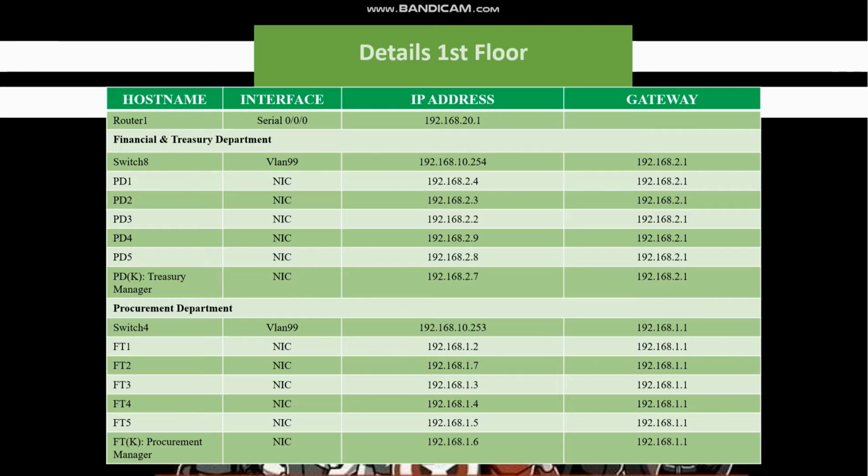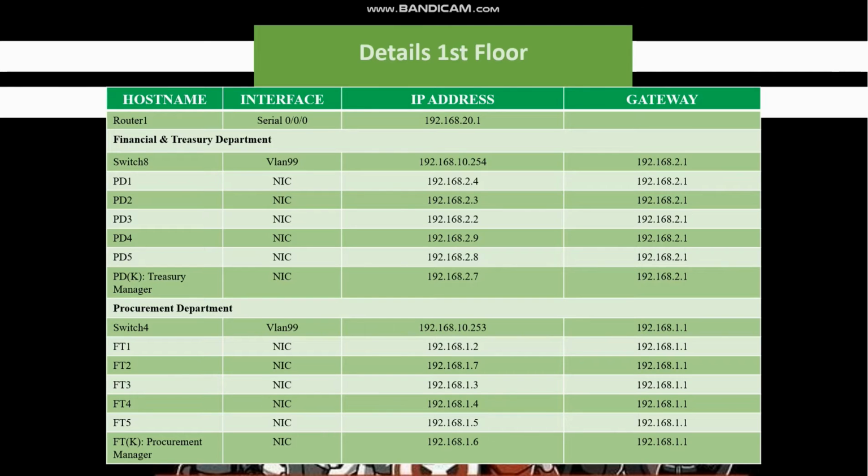The IP addresses are: 192.168.2.4 for the first PC, 192.168.2.3 for the second PC, 192.168.2.2 for the third PC, 192.168.2.9 for the fourth PC, 192.168.2.8 for the fifth PC, and the PDK PC will be 192.168.2.7. All devices in this department have one IP gateway, which is 192.168.2.1.